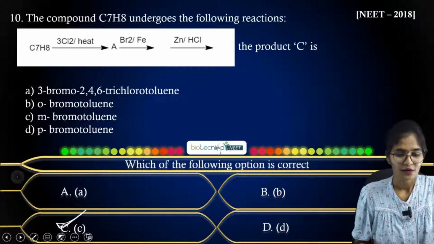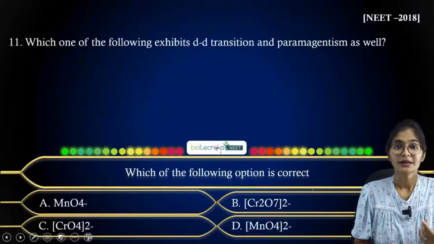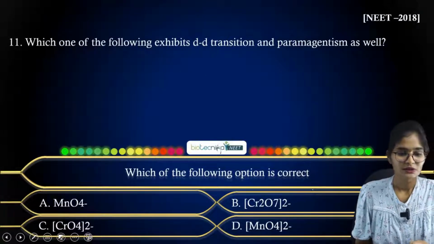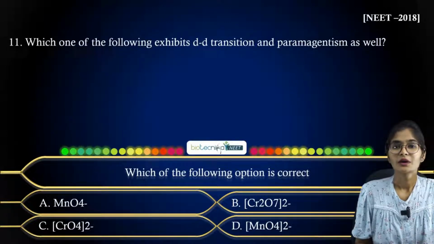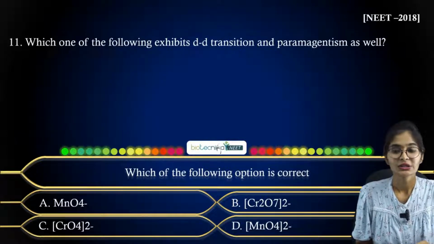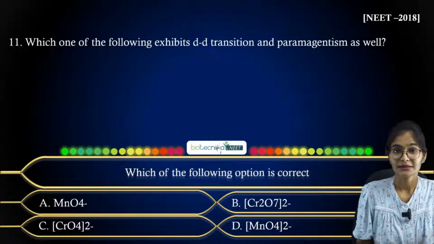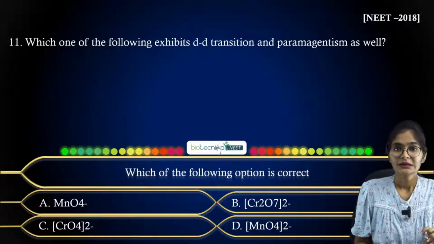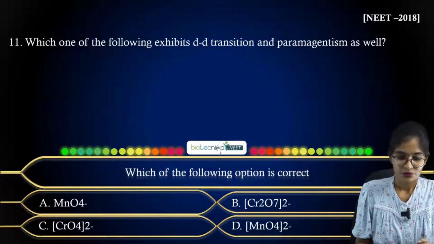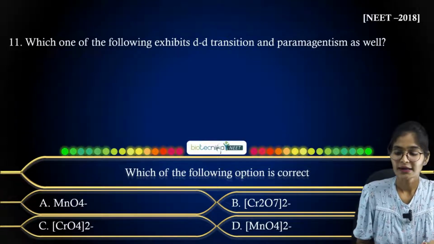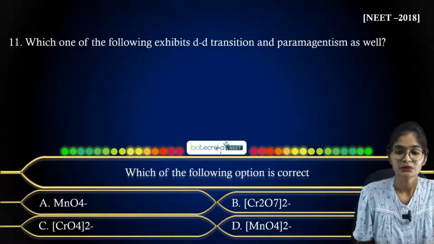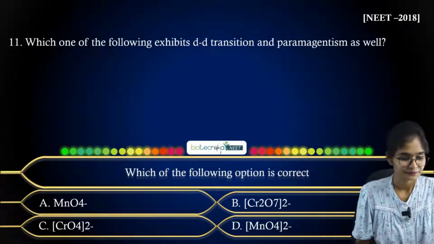Now let us move on to the next question. As you can see, which one of the following exhibits d-d transition and paramagnetism as well? They have given MnO4 minus, Cr2O7 2 minus, CrO4 2 minus, and MnO4 2 minus. So just let me know what answer you will get here.